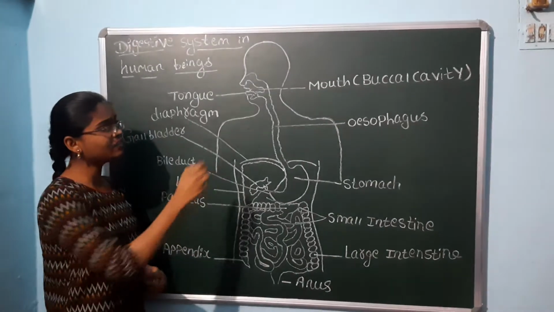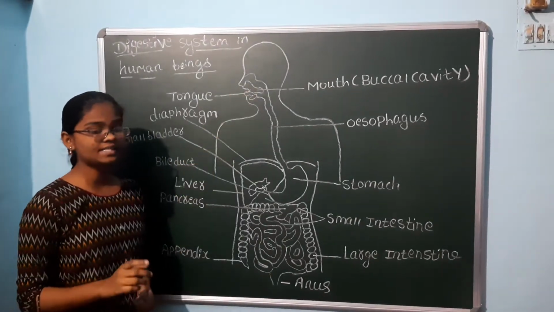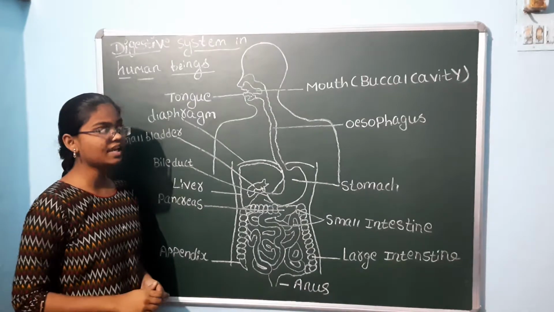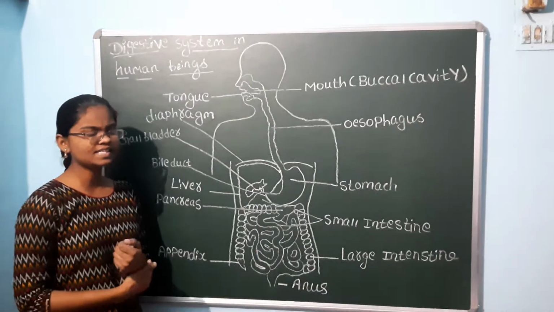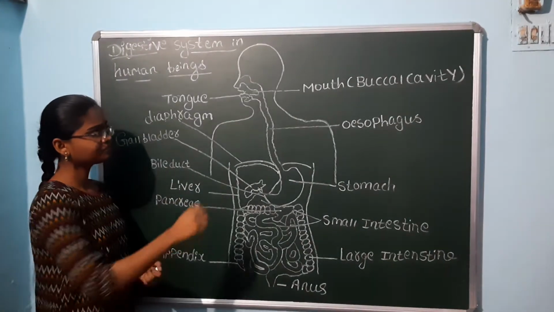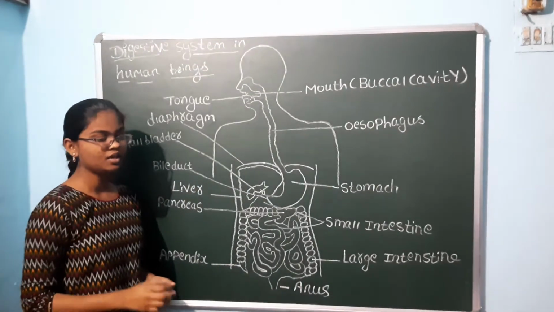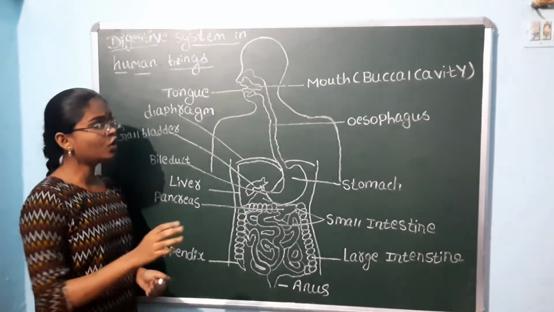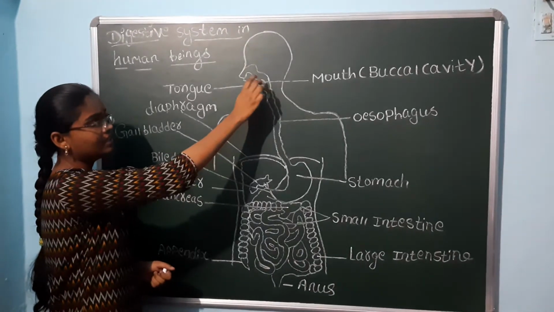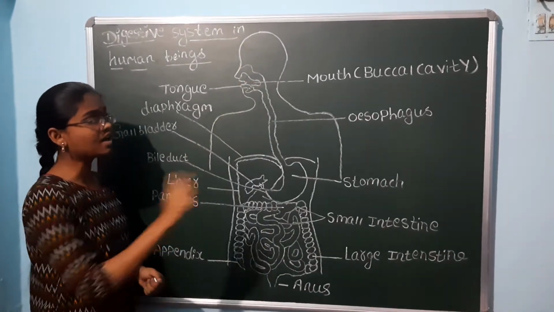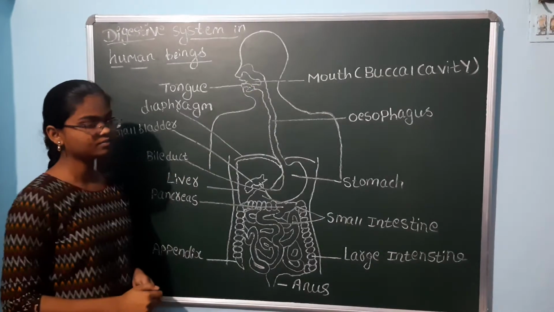Next, saliva also has an enzyme that we call salivary amylase. This salivary amylase digests the complex food molecules into simpler sugar. Now here we can see that the digestion process starts in the mouth itself.